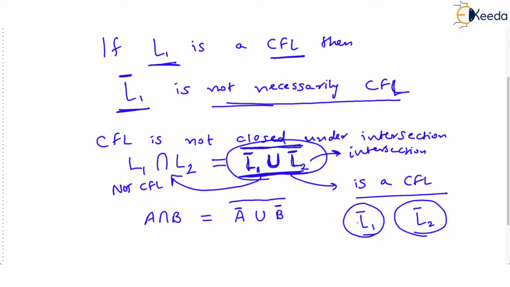Just check. If we say that this complement is a CFL, and this complement is also a CFL, then their union will be a CFL, because you know CFLs are closed under union. And again, if we say their complement is also a CFL, then we are getting L1 intersection L2, and we know that this is not a CFL. So from there, we get a proof that if L1 is a context-free language, then L1 bar is not necessarily a context-free language. I hope you have understood this.